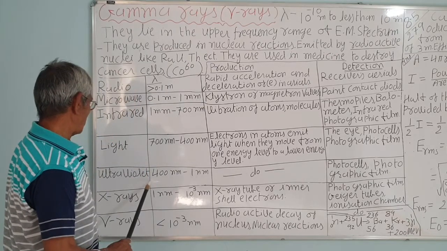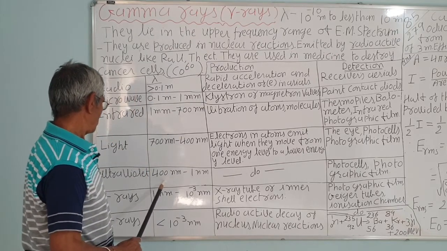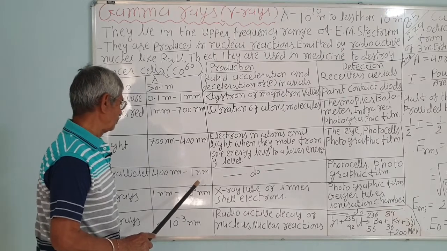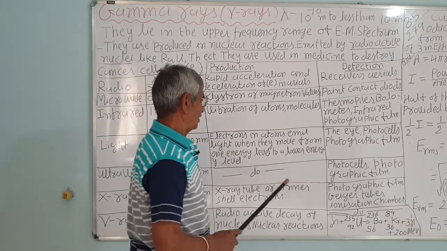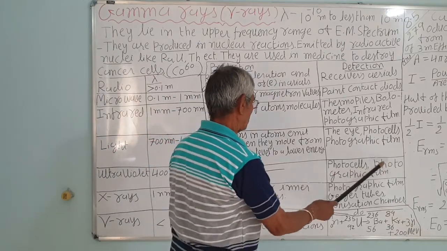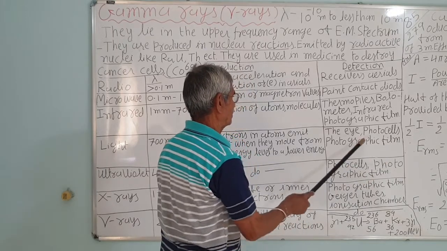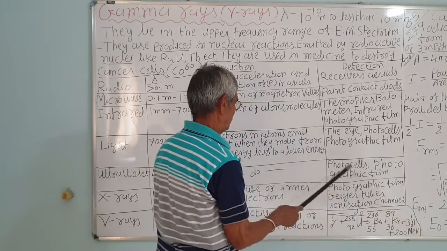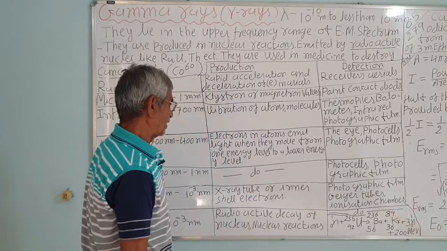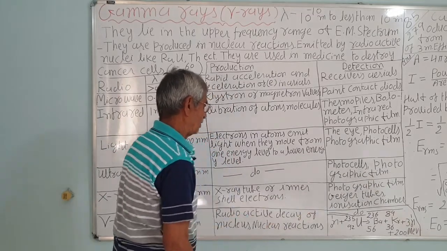Then ultraviolet, whose wavelength is 400 nanometer to 1 nanometer, and they are detected using photocells or photographic film. That is the same, these two are common. Even X-rays also are detected using photographic film. Alright.